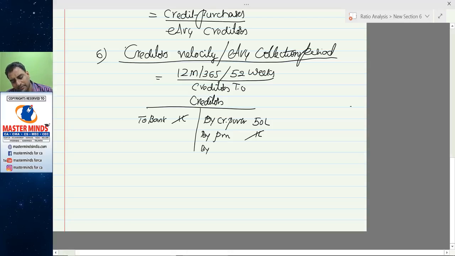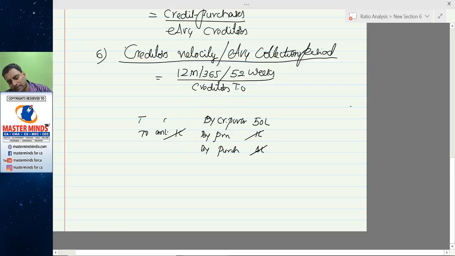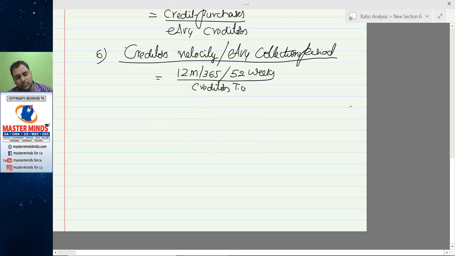On the 52nd day, again you have 1 lakh. Both these are cancelled. So you can find in 365 days, if you verify your creditors account, the balance amount would be 50 lakhs. You don't pay this amount if this payment pattern continues.